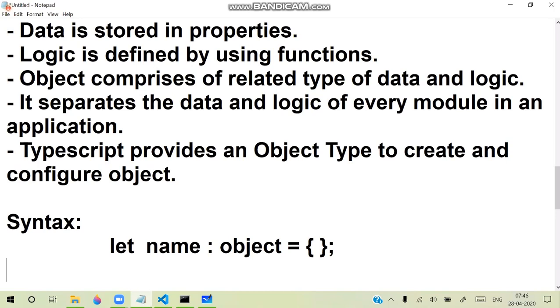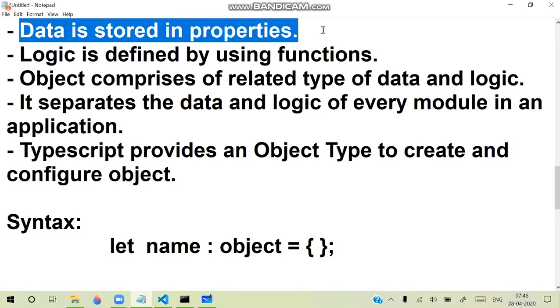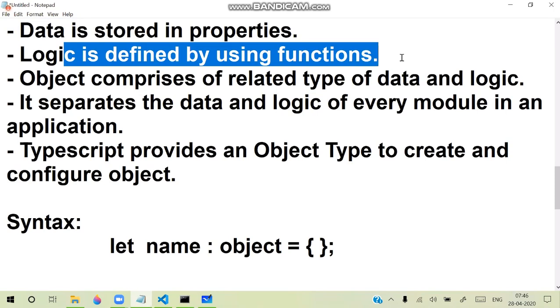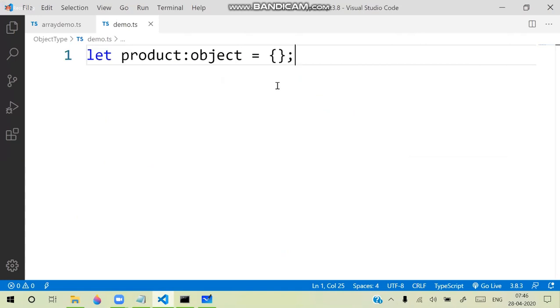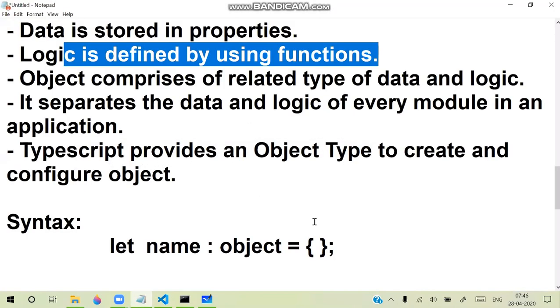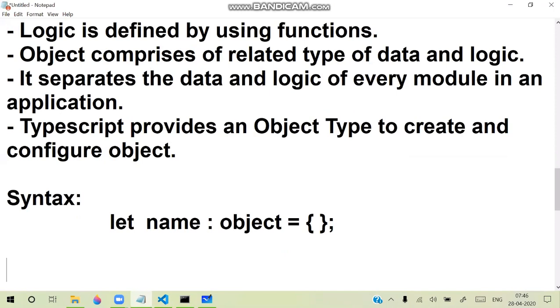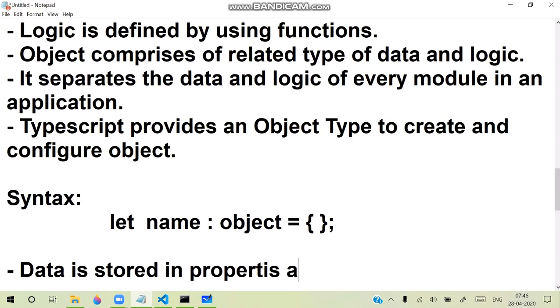So data is stored in properties and logic is defined using functions. How can we define that?